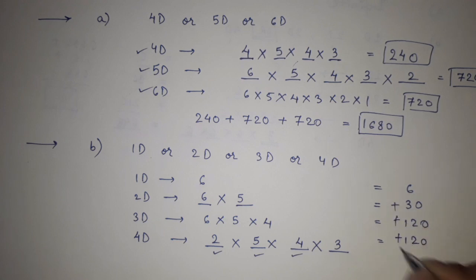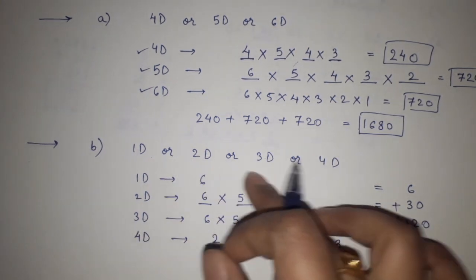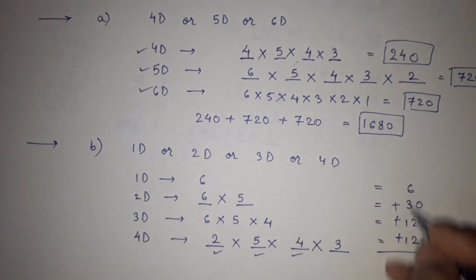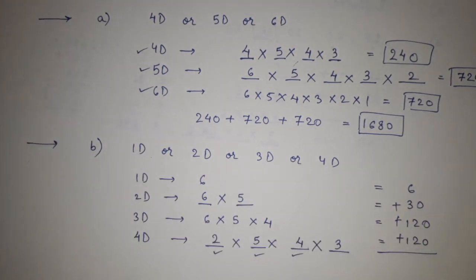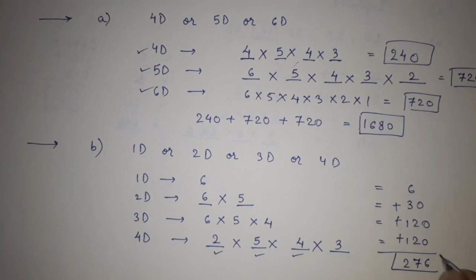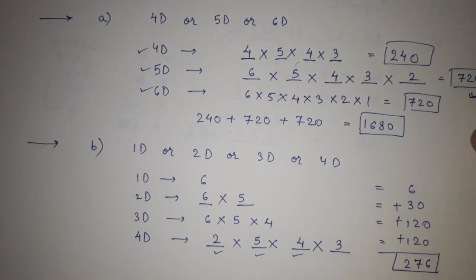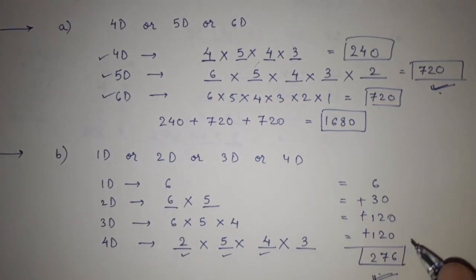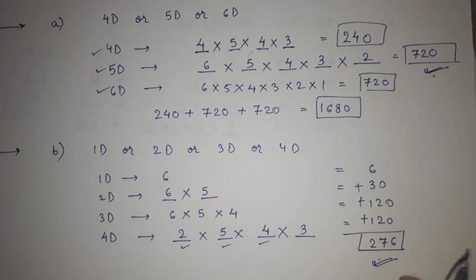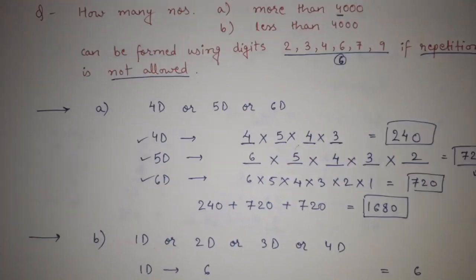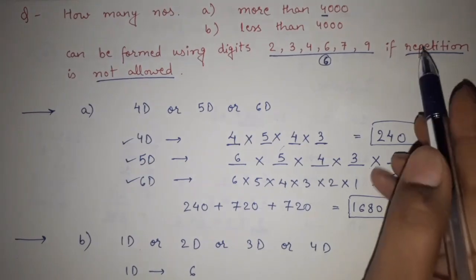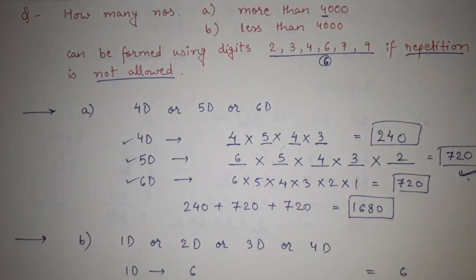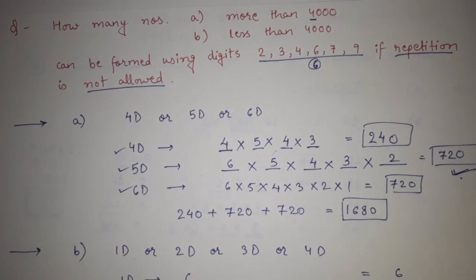So here again 1 digit or 2 digit or 3 digit or 4 digit. After adding these 4 we will get our answer, that how many total numbers are possible. So this will give me 276. Fine. So 720 numbers more than 4000 are possible, and 276 numbers less than 4000 are possible with the help of these digits, where repetition is not allowed. So I hope this whole sum is clear to you.